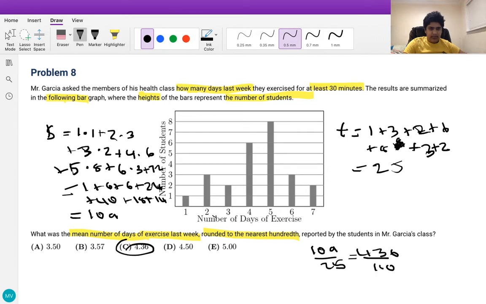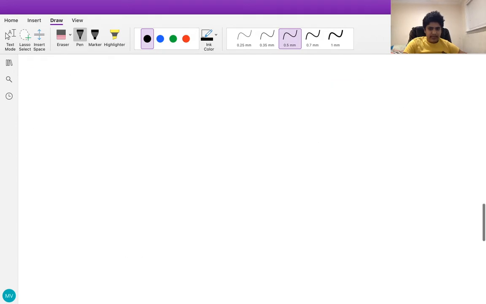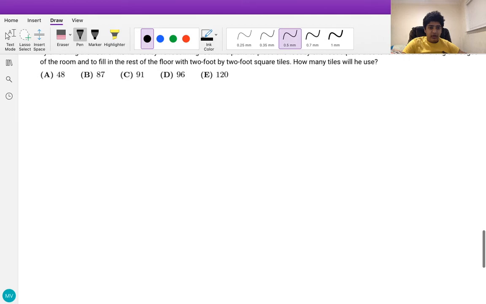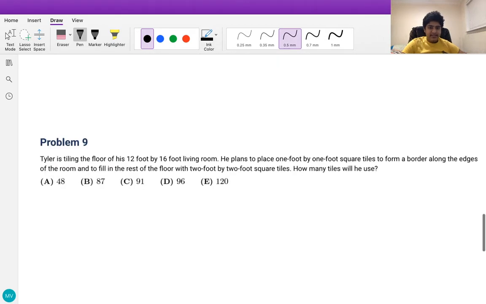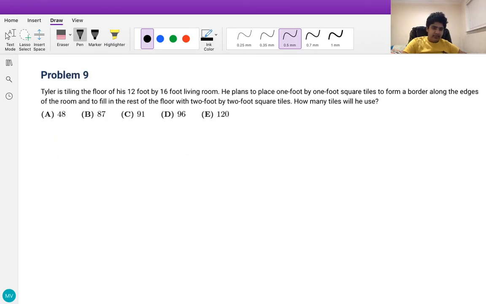Next we go to problem number 9. Tyler is tiling the floor of his 12-foot by 16-foot living room. So it's 12 feet by 16 feet. He plans to place 1 foot by 1 foot square tiles to form a border along the edges of the room and to fill in the rest of the floor with 2 foot by 2 foot square tiles. How many tiles will he use?